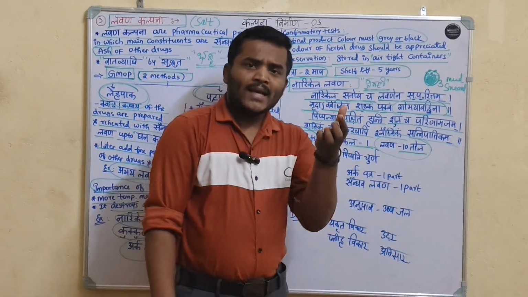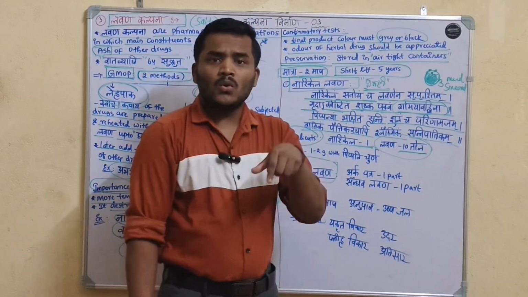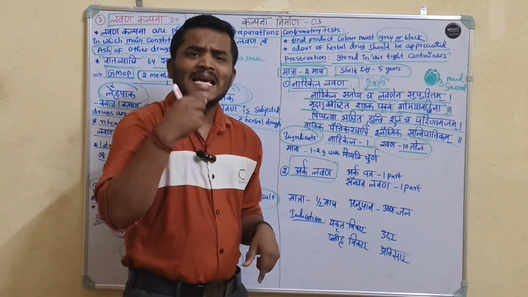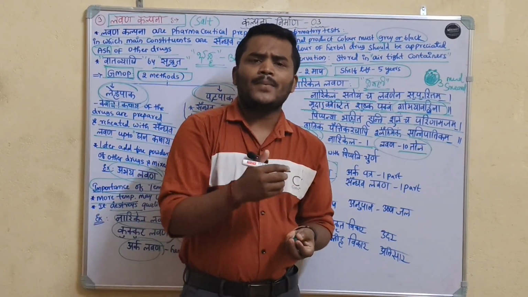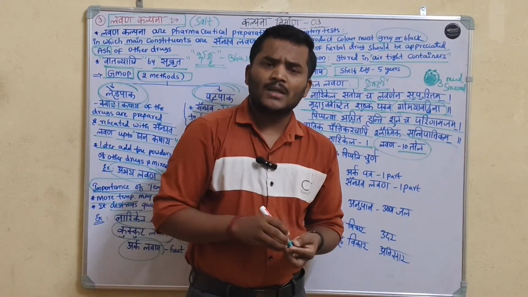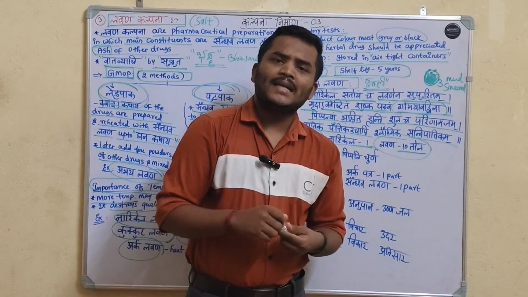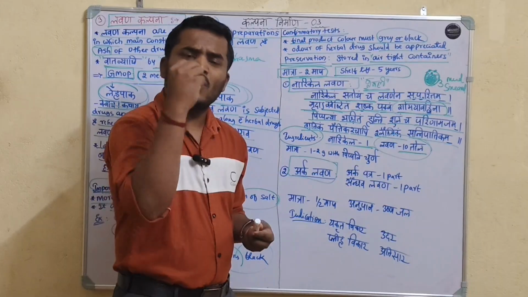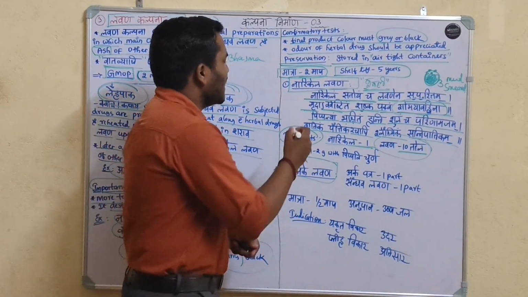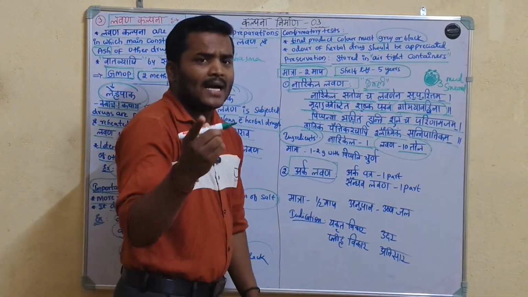Finally you take it out, and it is allowed to swangasita. Swangasita means self cooling. After that you have to do the mardana until it attains powder form, gray black color powder form. Then it is called as narikela lavana.